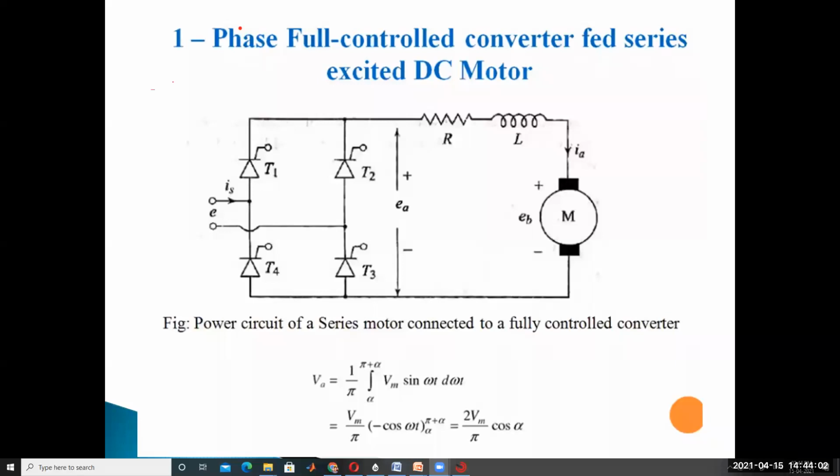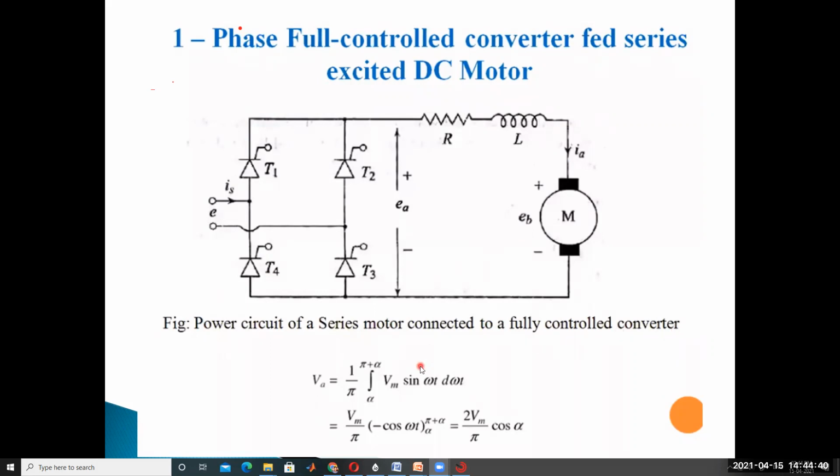Here these are fully controlled, meaning the upper side, the positive side, and the negative side are both controlled. What is the difference from the semi-converter? Instead of 2 diodes, here 2 thyristors are used in the single phase fully controlled converter. In the semi-converter only diodes are used, and also a freewheeling diode. But here there is no freewheeling diode and no diodes.